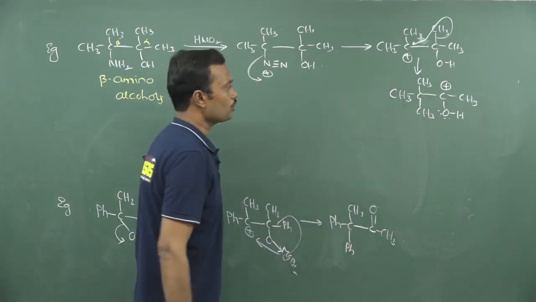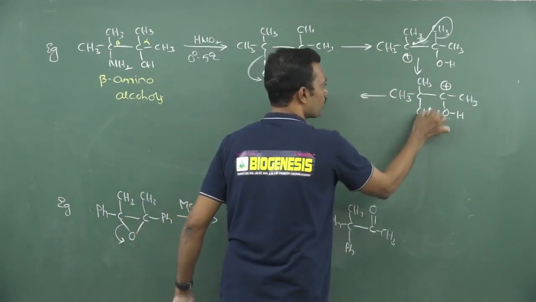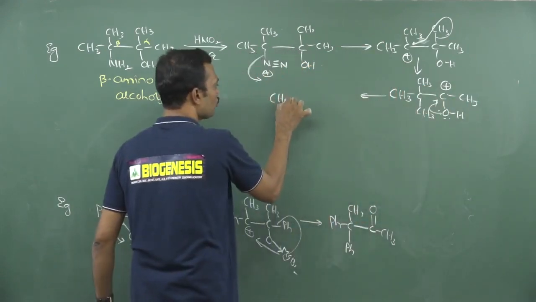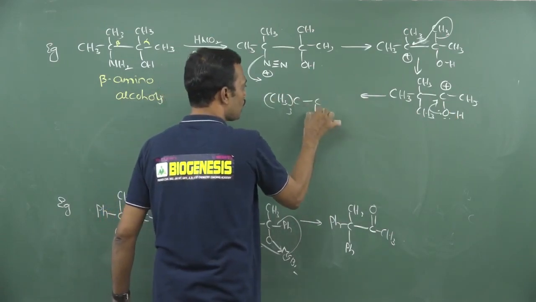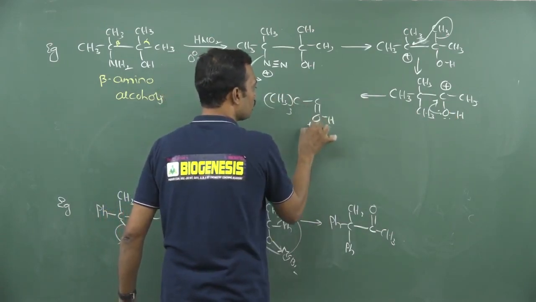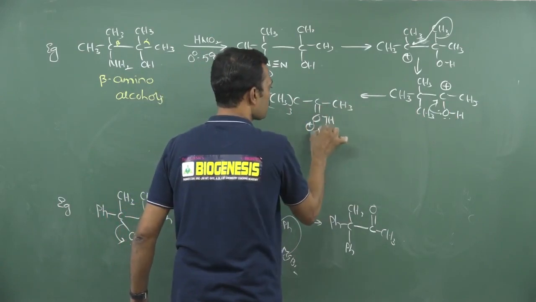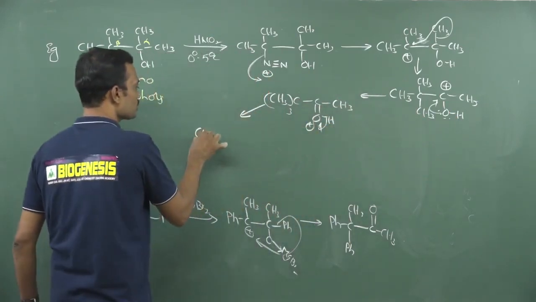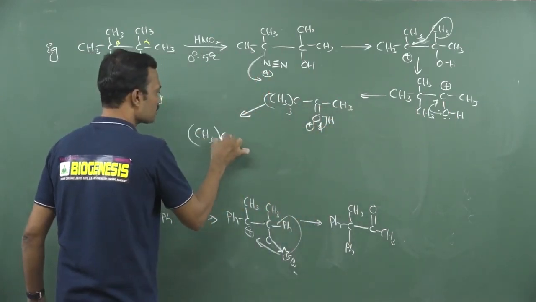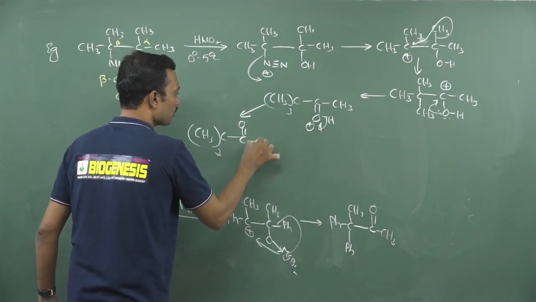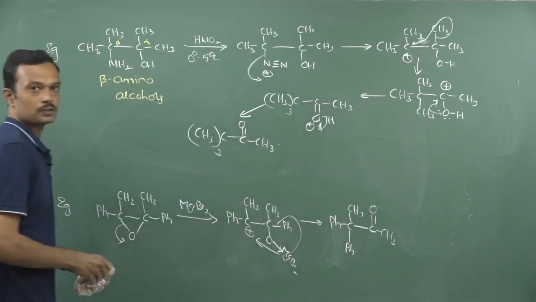Now this cation is stabilized by this lone pair of electrons. After stabilization of this carbocation, deprotonation will take place here. Finally you may get this kind of carbonyl compound, taking 3 times carbon and here you may get C double bond O CH3, that is the answer.